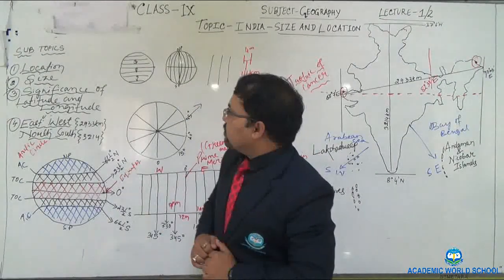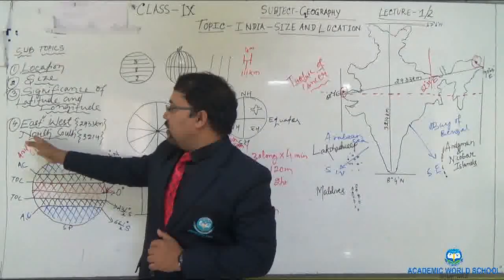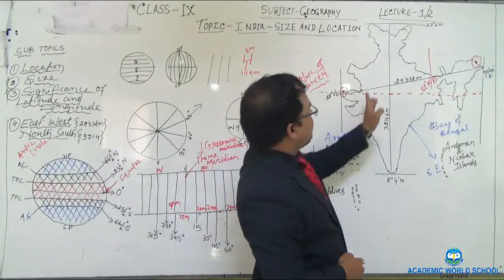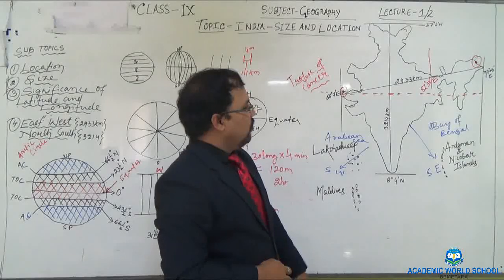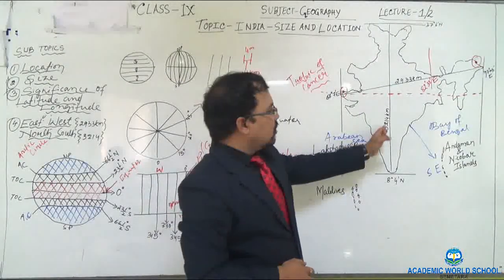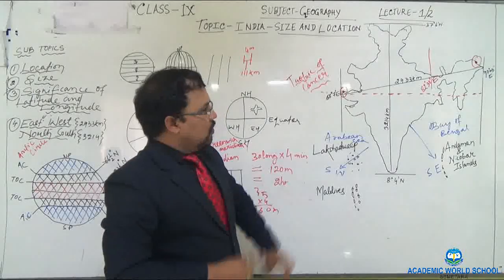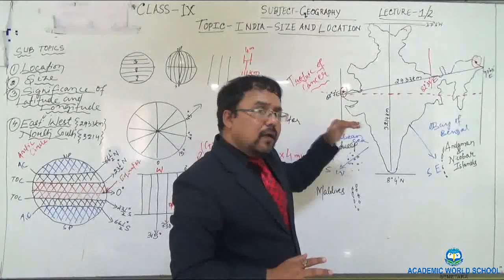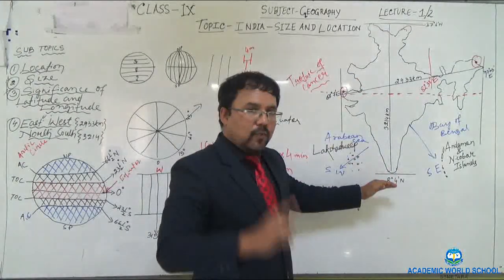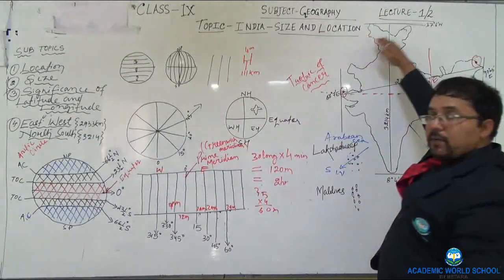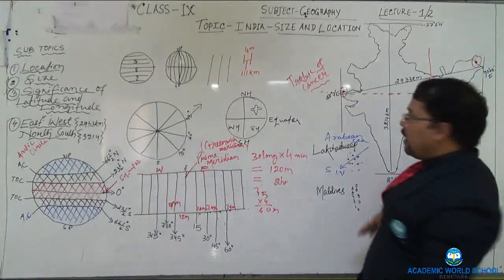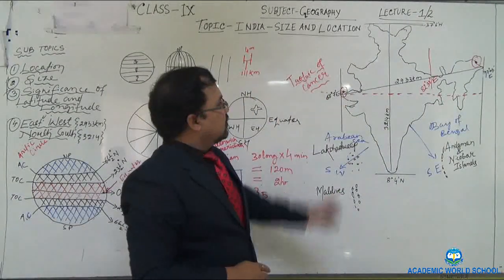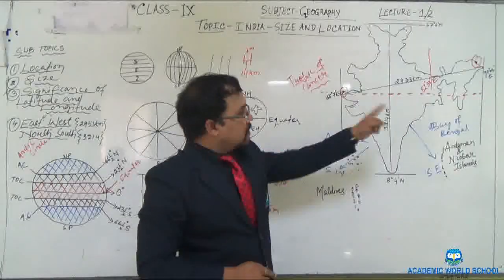Okay, next is eastern western extent and north south extent. So you can see that here the eastern western extent does have 2933 kilometer. Okay, and northern southern extent does have 3214 kilometer. So one basic thing I would like to mention here, that there are 30 latitudes between north south extent. Once again I am repeating, there are how many latitudes? 30 latitudes, and similarly there are 30 longitudes between eastern western extent, that is from that side to this side.